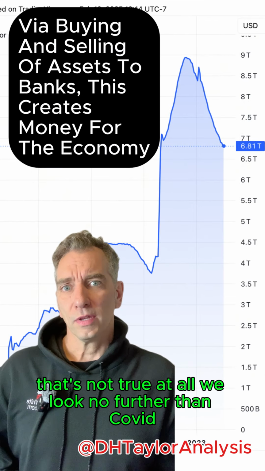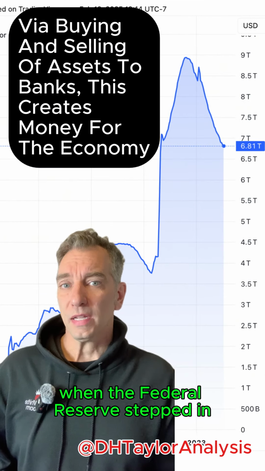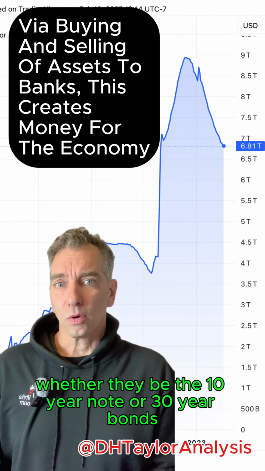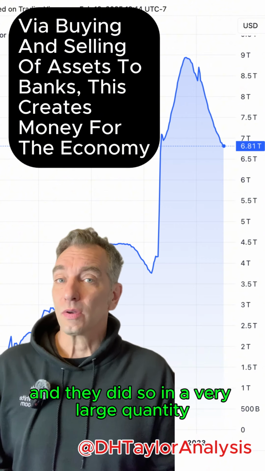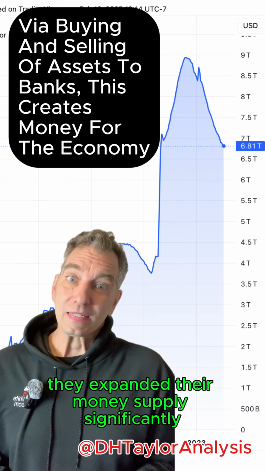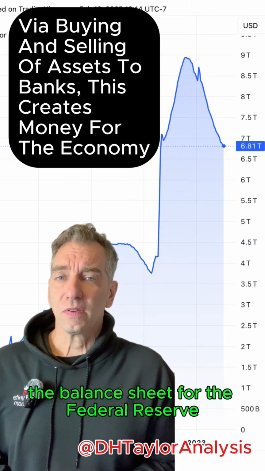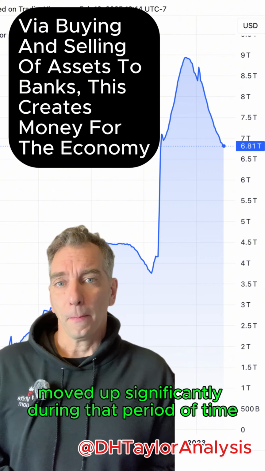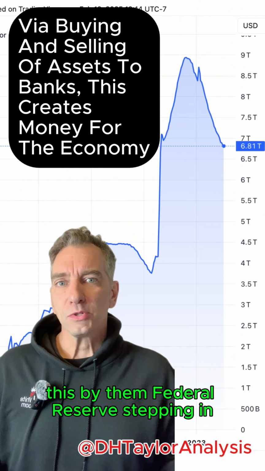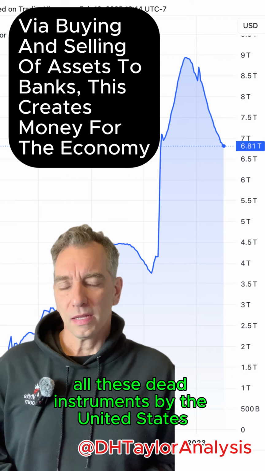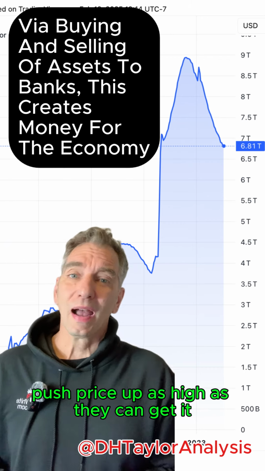We look no further than COVID, when the Federal Reserve stepped in and bought U.S. Treasuries, whether they be the 10-year note or 30-year bonds, and they did so in a very large quantity. They expanded their money supply significantly. The balance sheet for the Federal Reserve moved up significantly during that period of time. By the Federal Reserve stepping in and buying up all these debt instruments by the United States federal government, they pushed price up as high as they could get it.